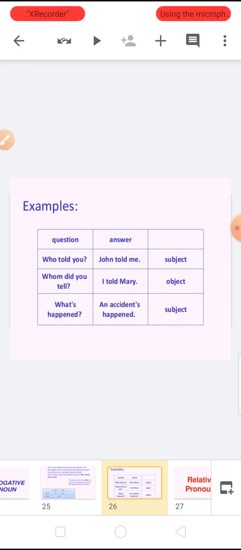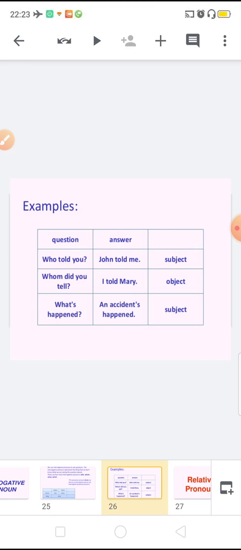Here the answer may be John told me, Rita told me. So here, with who, we are asking a question about the subject, that who told you. John told me. Whom did you tell? I told Mary. Here, object.